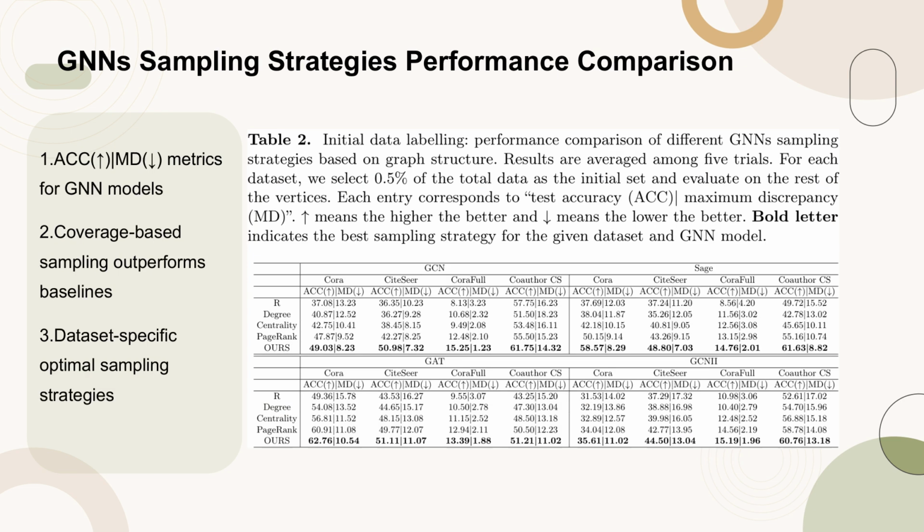Table 2 presents a comprehensive comparison of various graph neural network, GNN, sampling strategies based on graph structure. The results, averaged over 5 trials, show the test accuracy, ACC, and maximum discrepancy, MD, for each strategy on different datasets. The table highlights that coverage-based sampling consistently achieves higher accuracy and lower discrepancy, indicating its effectiveness in initial data labeling. Notably, the bold entries signify the best-performing sampling strategy for each dataset and GNN model, providing valuable insights for selecting optimal strategies in graph-based machine learning tasks.